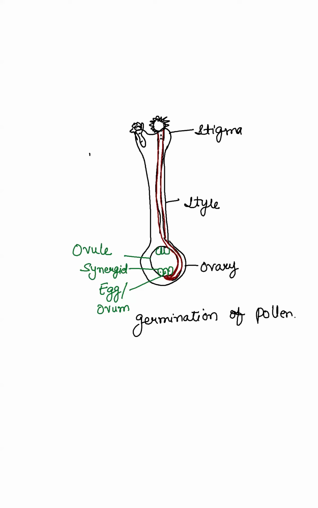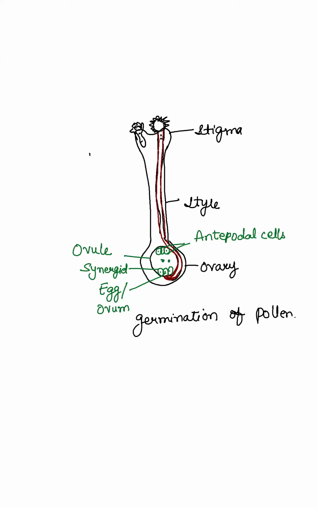3 cells on the top, 1 nucleus, and these cells are called antipodals. The antipodal cells. Egg or ovum in the center, 2 synergid cells on either side, 3 cells which are called antipodals, all 3 antipodals.